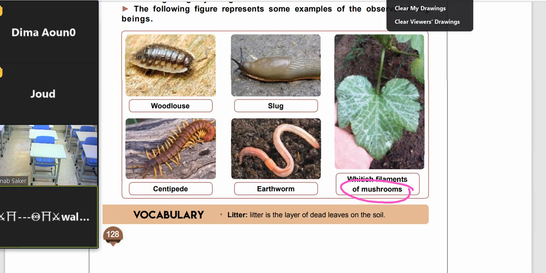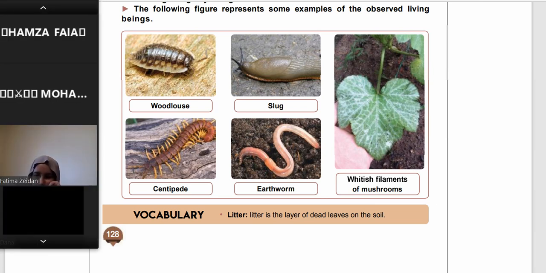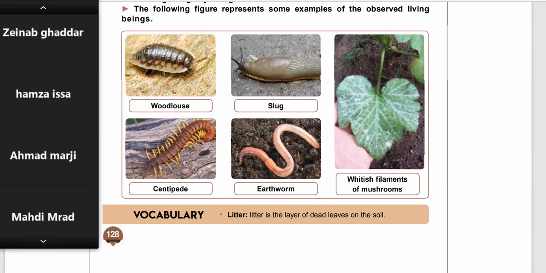So these are some kinds of decomposers, and as we know, decomposers can break down the dead bodies or dead material of other living things, including plants, including humans, or also people, and take their minerals, transform them into the soil, which are important for the growth of other green plants to make photosynthesis and produce their organic matter. This is all about the decomposers, examples, and their role in nature. Thanks a lot.